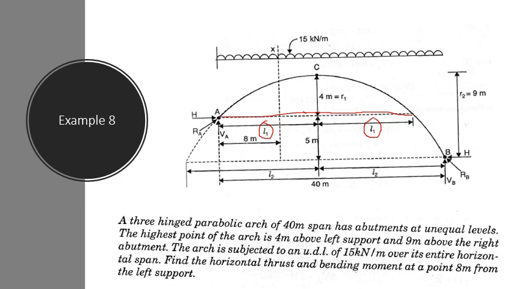If you consider this as the point B dash, so AB dash will be 2L1.